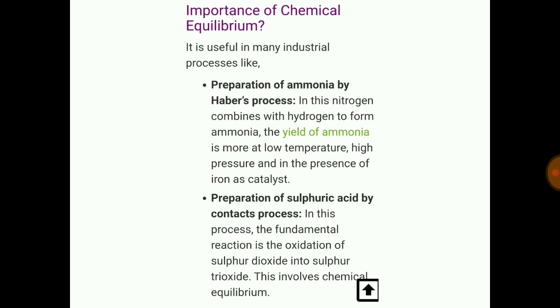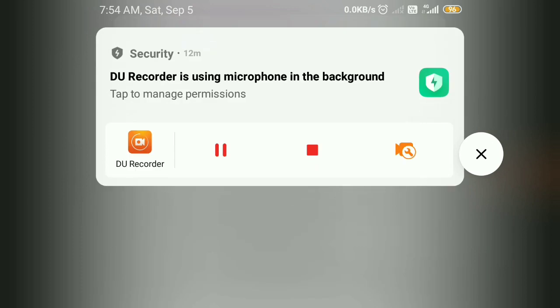Importance of chemical equilibrium. It is useful in many industrial processes, and the main two processes which we are going to discuss here are preparation of ammonia by Haber's process, and the second one is preparation of sulfuric acid by Contact process. In this Contact process, the fundamental reaction is the oxidation of sulfur dioxide into sulfur trioxide, which involves a chemical equilibrium. Similarly, in the preparation of ammonia, nitrogen combines with hydrogen to form ammonia. The yield of ammonia is more at low temperature and high pressure in the presence of iron as catalyst, and iron is used